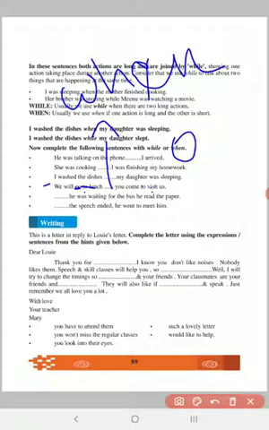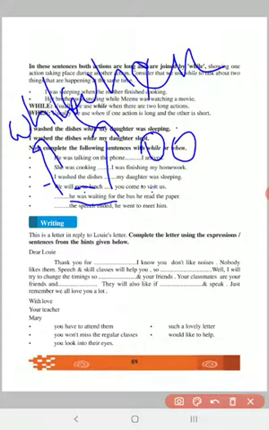Fifth one: he was waiting for the bus, he read the paper. So which one can we use? Here we talk of the long action, he was waiting. The act of waiting is a bit continuous, long, and therefore which one can we use, while or when? We can use only while because we talk about a long action. So, while he was waiting for the bus he read the paper.